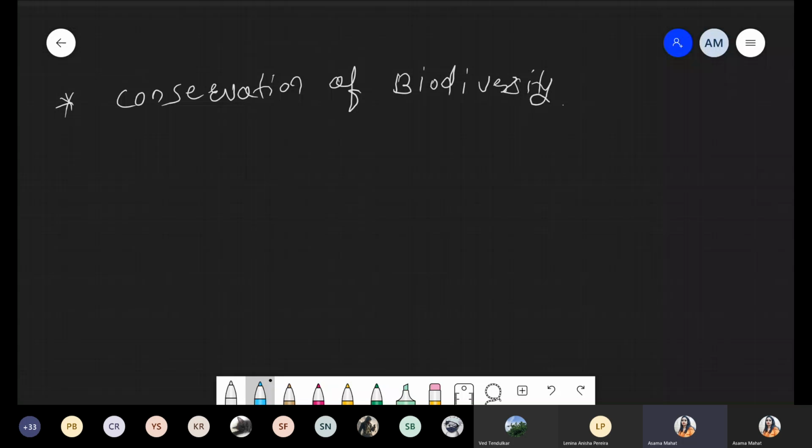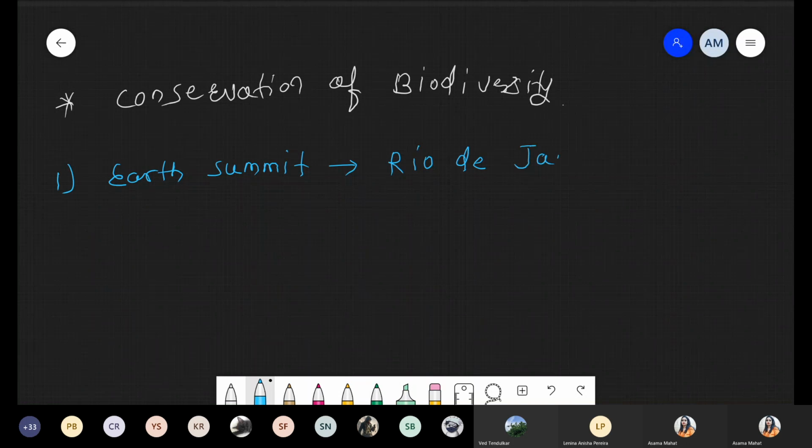That's it. We are not going into the details, because a question will not be asked from there. The question which is asked is related to the name of the summit. Number one is the Earth Summit. This Earth Summit was held in Rio de Janeiro, which is located in Brazil.